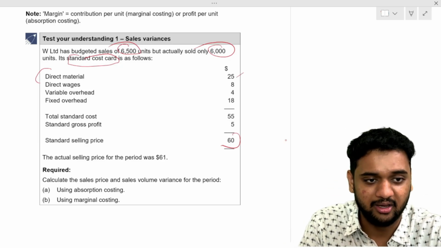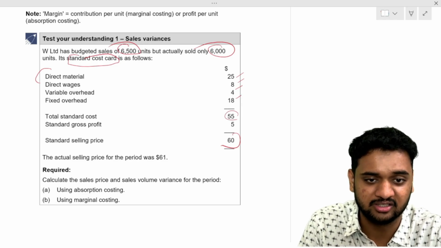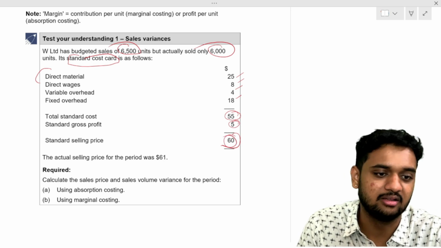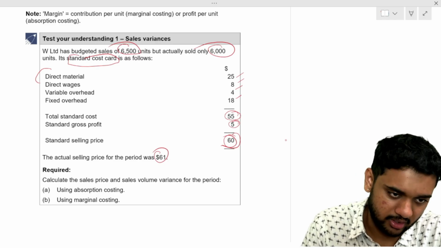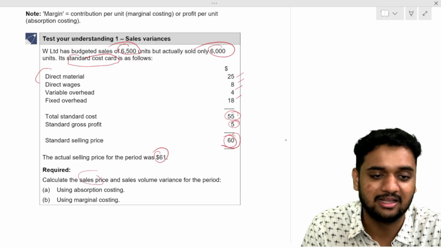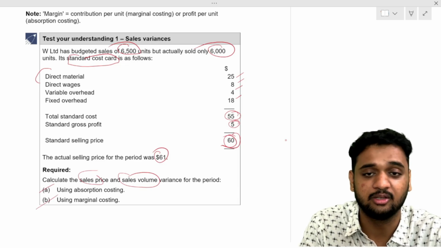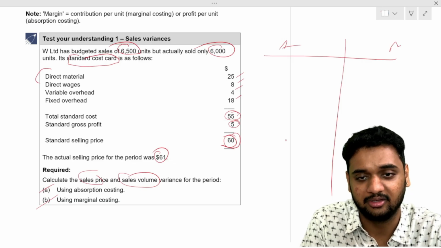Understood? Direct material plus wages plus variable overhead plus fixed overhead. Total standard cost is 55 rupees. Gross profit is 5 rupees and 60 rupees is the standard selling price. And the actual selling price is 61 rupees. Calculate the sales price and sales volume variance. We'll do them one by one, using the absorption costing method and the marginal costing method side by side. First I will do absorption costing and then marginal costing.